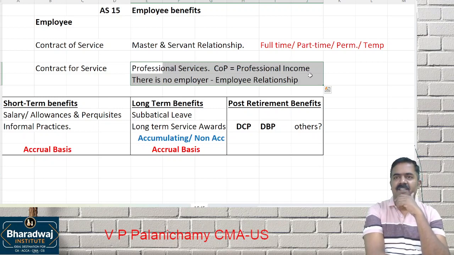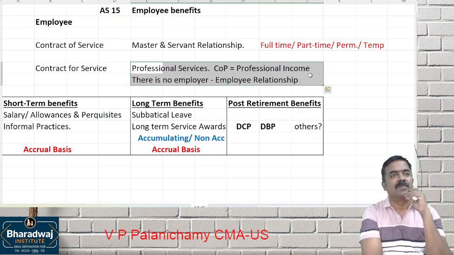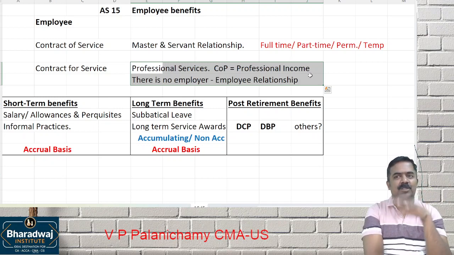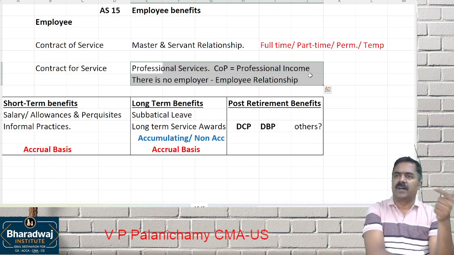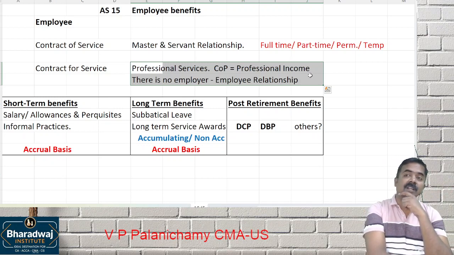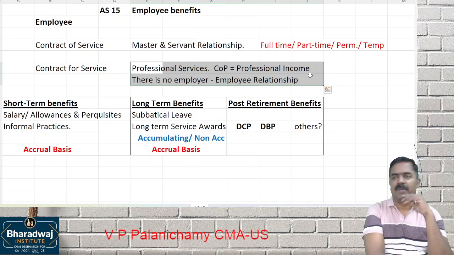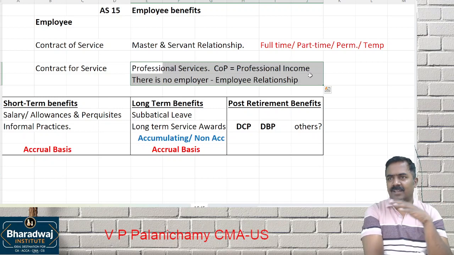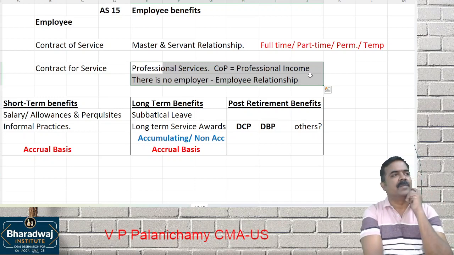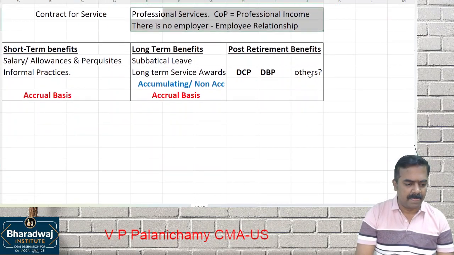Of service or for service? Of service. I cannot be a director of another company without the permission of the company. I am paid, let us assume, sitting fees for board meetings, and certain fees for administrative works. That will come under which one? Contract for service only. Only when I render full-time service, as a full-time director, then it will come under contract of service. You can call it employee benefits.